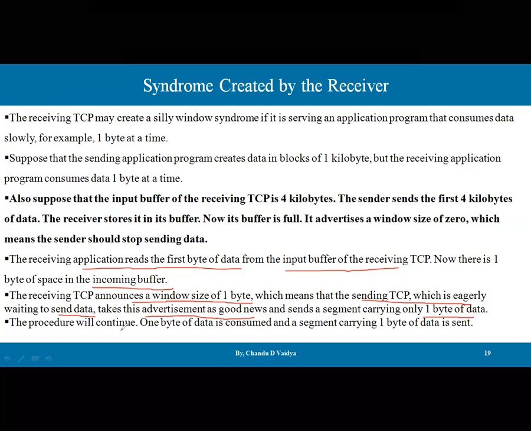This procedure will continue: 1 byte of data is consumed and a segment carrying 1 byte of data is sent. It depends on the rate at which the consumer is consuming.